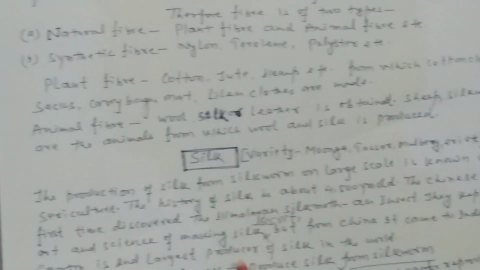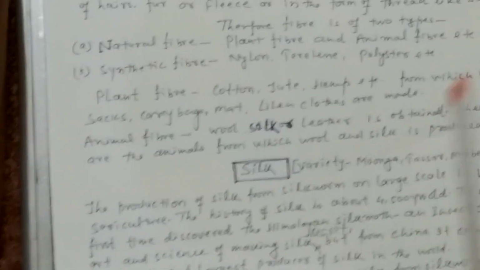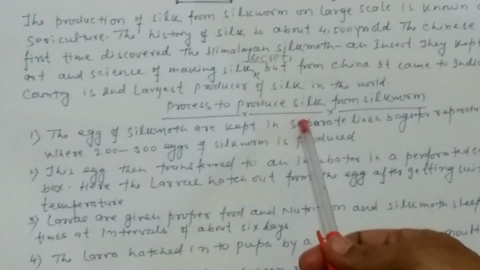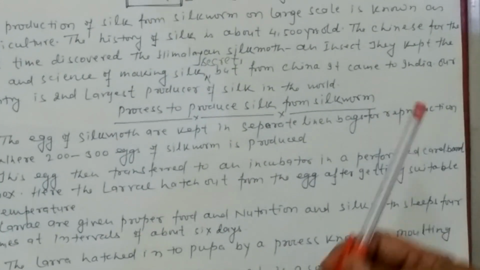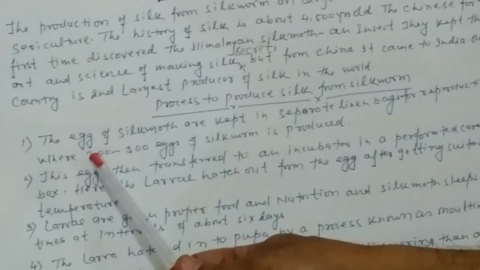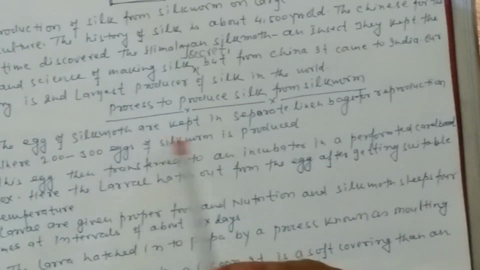Now, what is the process to produce silk from silkworm? First, the eggs of silk moths are kept in a separate linen bag or tray to reproduce, where they produce 200 to 300 eggs of silkworm in a tray.